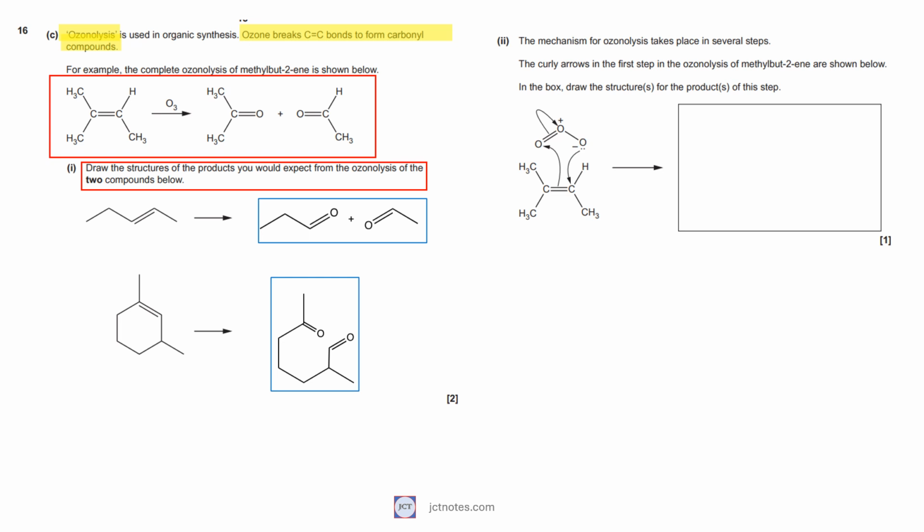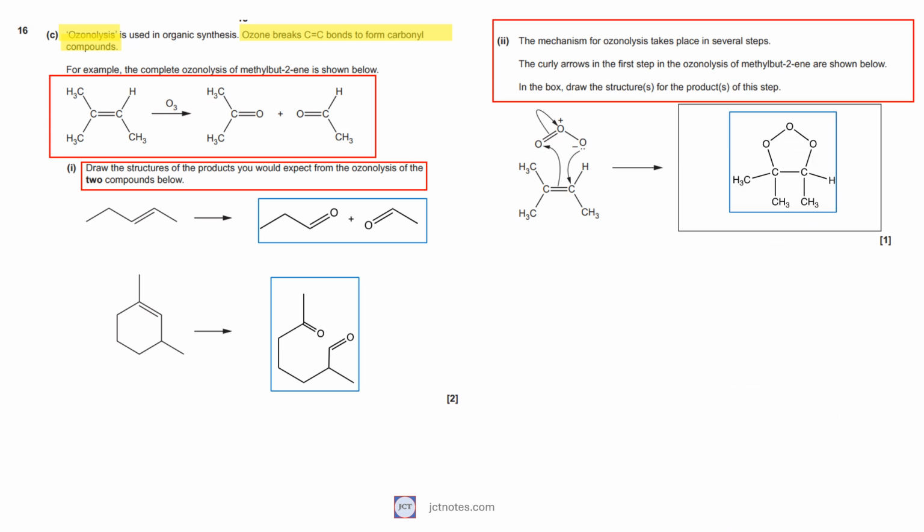In the second question, we are given the first step in the ozonolysis of methylbut-2-ene with curly arrows. We are asked to draw the structure or structures for the products of the given step. Curly arrows are used to show the movement of electron pairs. In the given mechanism, the double oxygen-oxygen bond is broken while carbon-oxygen bonds are created.